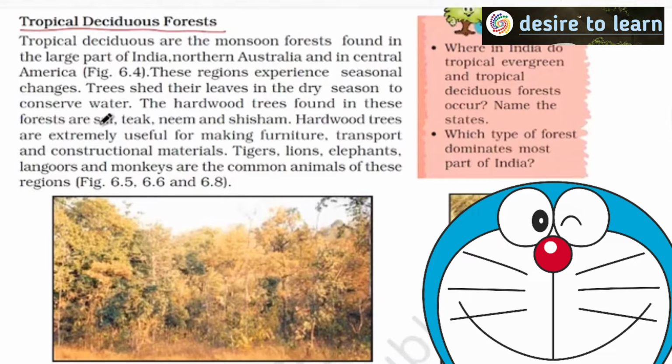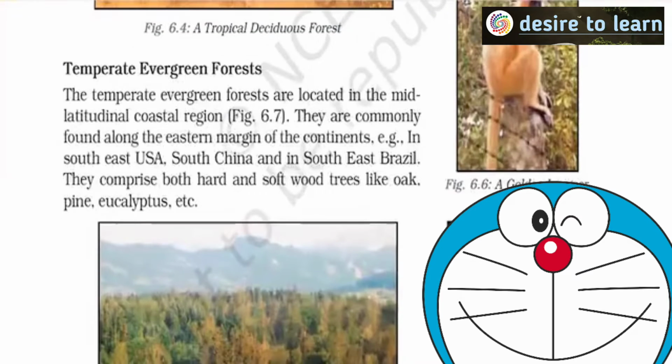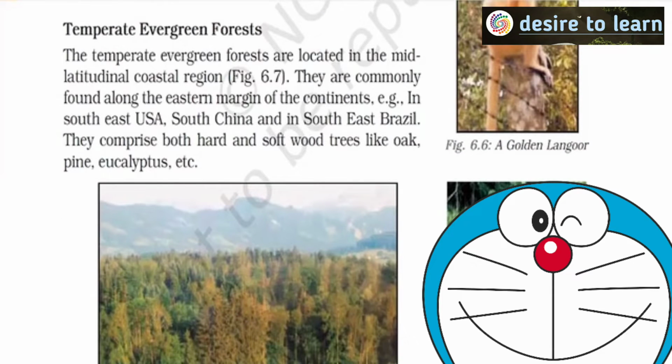Here, sal, teak, neem and shisham are the most important plants. Whenever I underline them, you have to remember them for sure. Then you have tigers, lions, elephants, langurs and monkeys, not so important. I'll tell some important facts whenever it is actually important. Then we are talking about temperate evergreen forest. We saw tropical evergreen forest. Tropical region means it falls between 23.5 and 23.5.